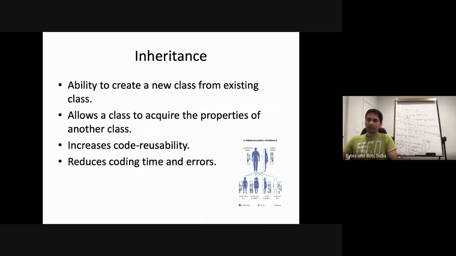As we are reusing, it reduces coding time because we don't have to write again. And as we are not writing it again, there's less chance of errors. We can be sure that whatever the parent has implemented is error-free. The child can use it without a problem.